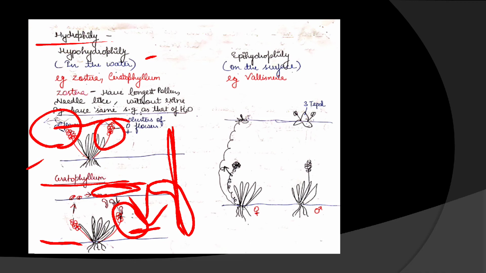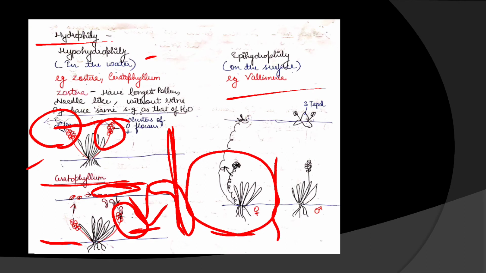Now about the Vallisneria. Here the pollination takes place on the surface of water. Vallisneria is a dioecious plant, means male flower and the female flower are on separate plants. This is male plant, female plant, and this one is the male plant. Now male plant produces male flower.